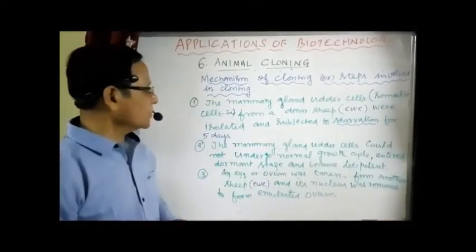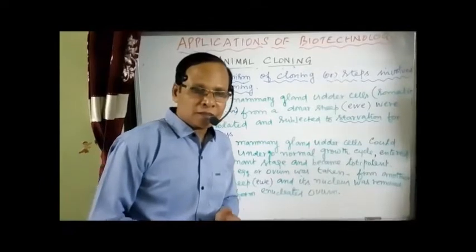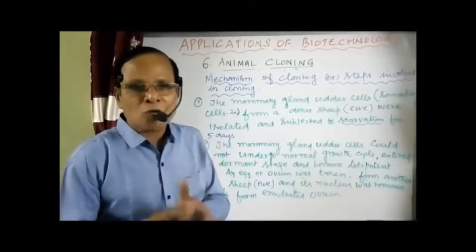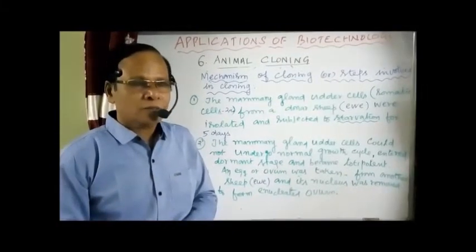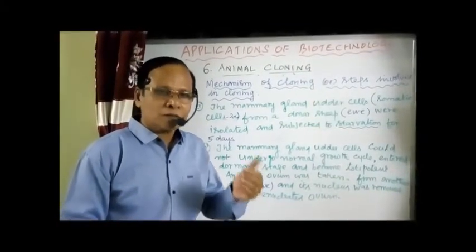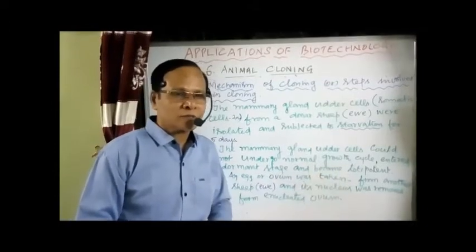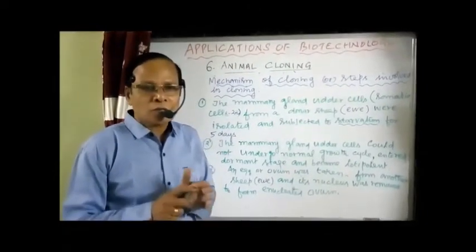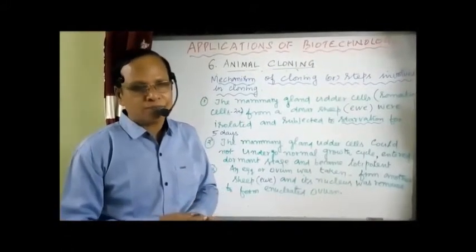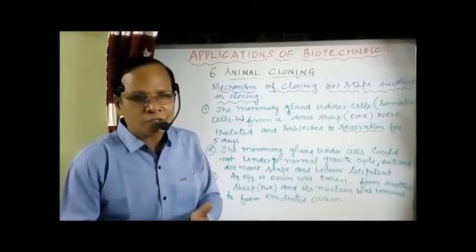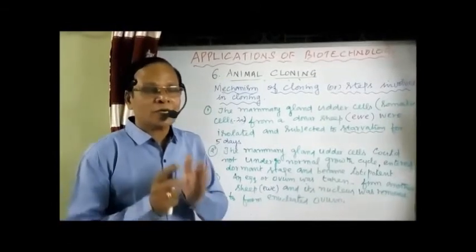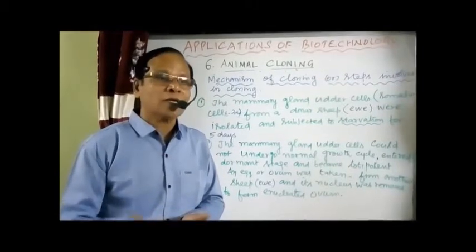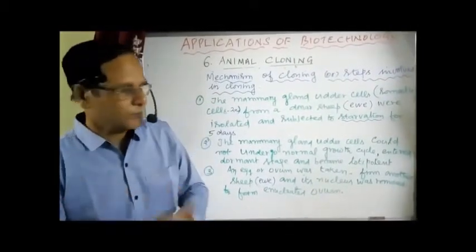The mammary gland udder cells could not produce normal growth cycles, because they were kept under dormant conditions for some time through starvation. So they could not undergo the normal growth cycle. They entered into a dormant, inactive stage and became totipotent, having the ability to give rise to the whole organism only after the nucleus has been transferred.